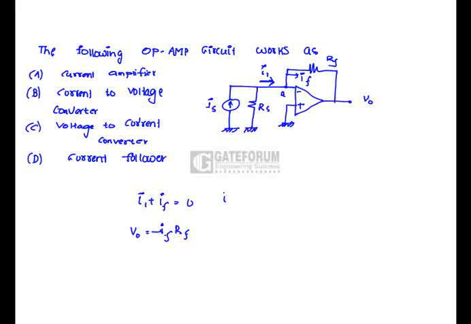So here IF is equal to minus I1, that is V0 is I1 into RF. So I1 is decided by IS. Hence, the input parameter is current and the output parameter is voltage. Hence, it is nothing but a current to voltage converter, that is